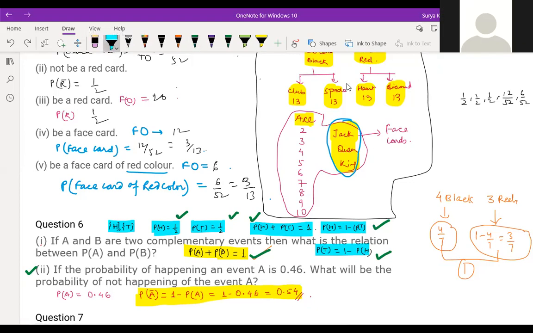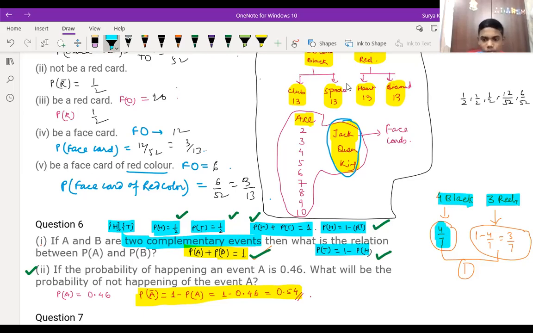Here, in the question, you have to understand only complementary events. What are complementary events? For 2 complementary events, the sum of the 2 probabilities is 1. And that is possible only if there are only 2 events, either black and red or head and tail. If you add both probabilities, you'll get 1 as the answer. Understood, Adarsh?